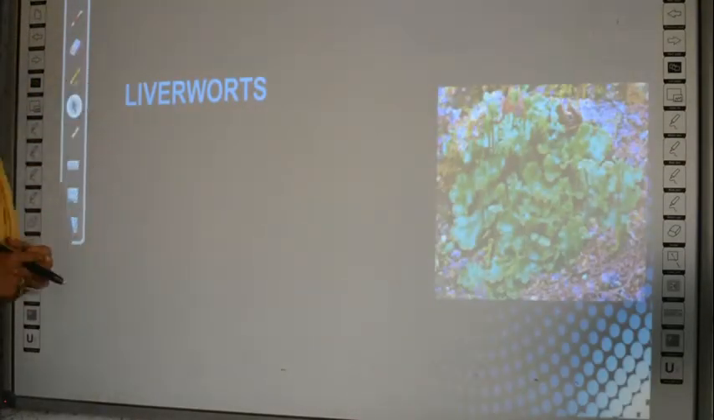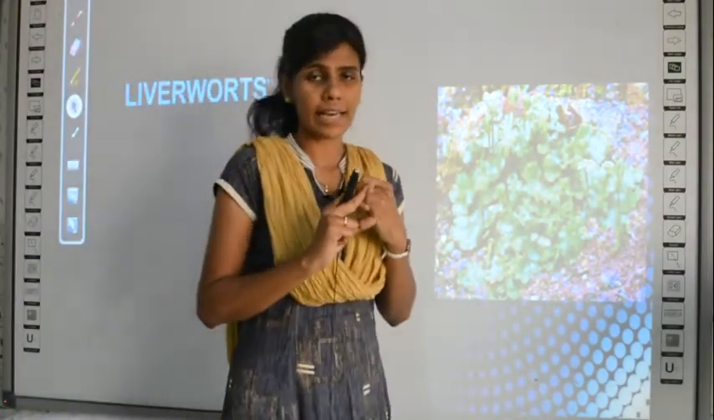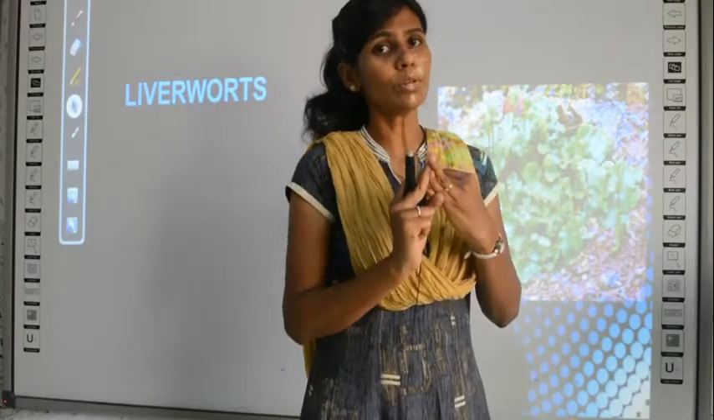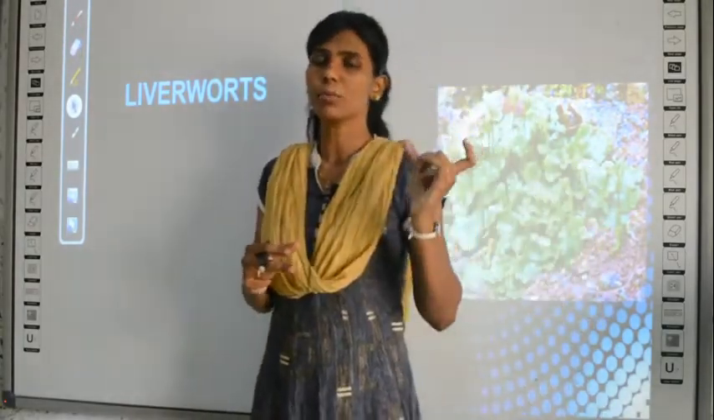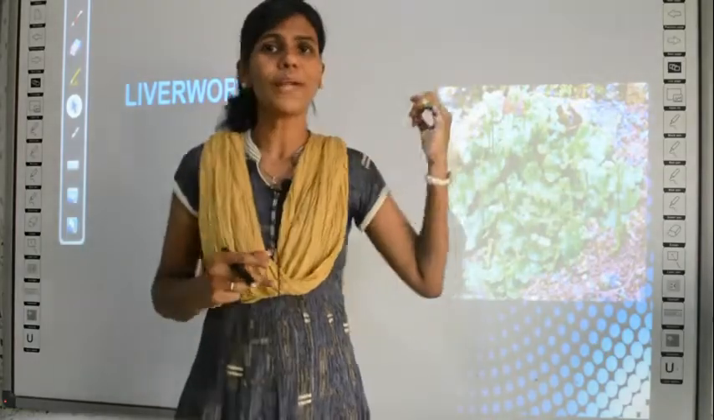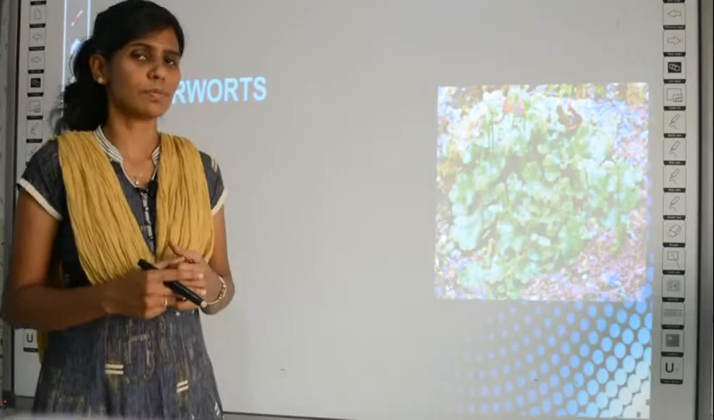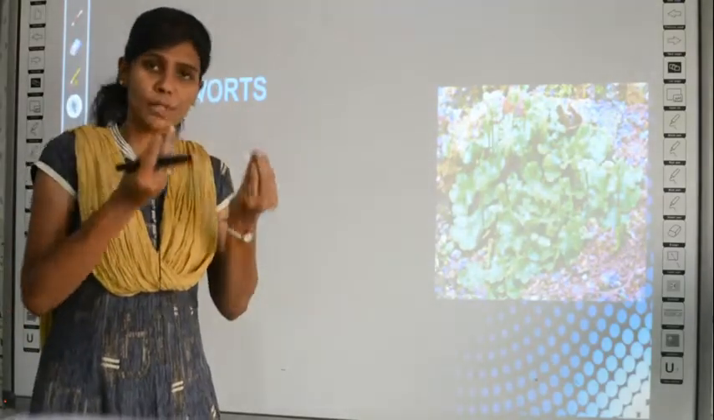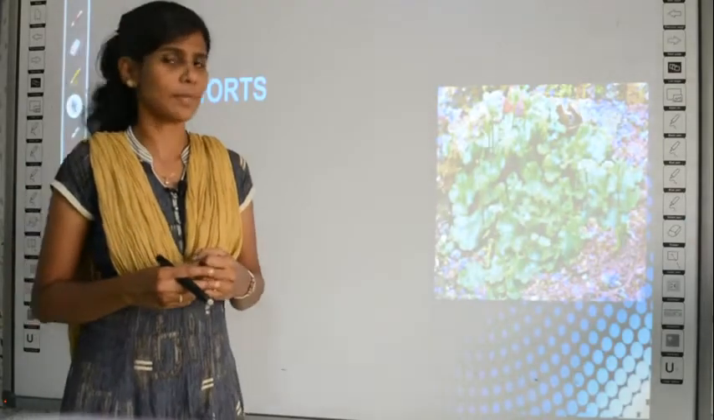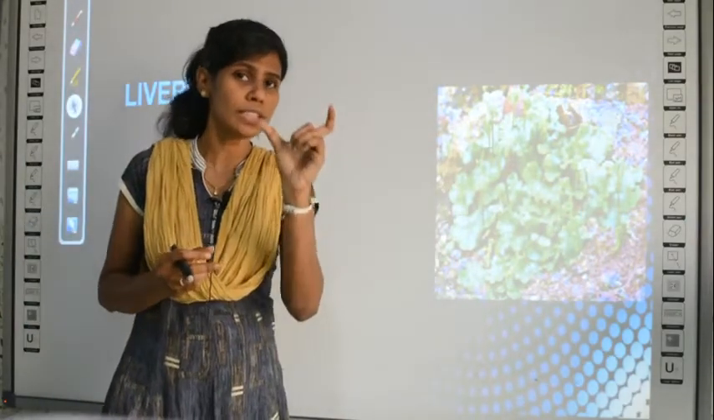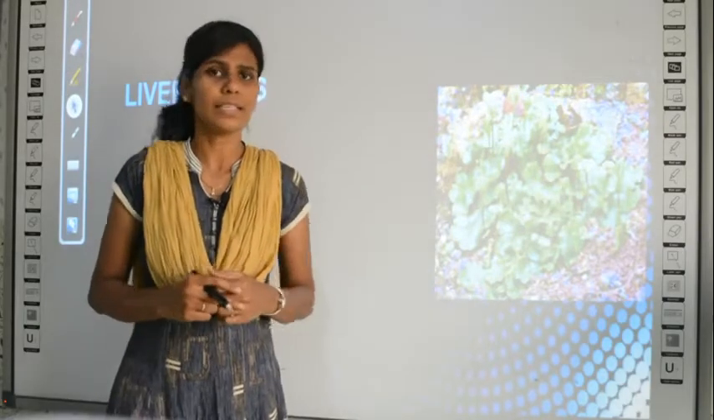Next we learn about liverworts. So the first category is algae. The second group includes liverworts and mosses. Do you remember the second group is liverworts and mosses? We learn the properties of liverworts separately and then about the mosses, because liverworts have special characteristics and mosses have special characteristics. Though they belong to the same group, both of them have different properties. So we are going to learn in different slides.